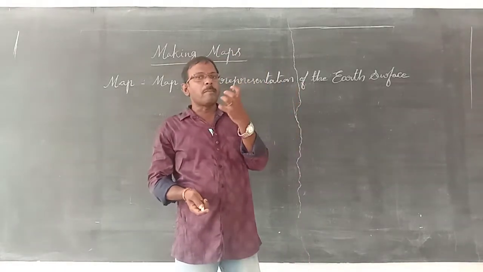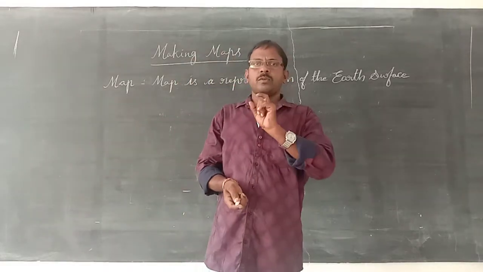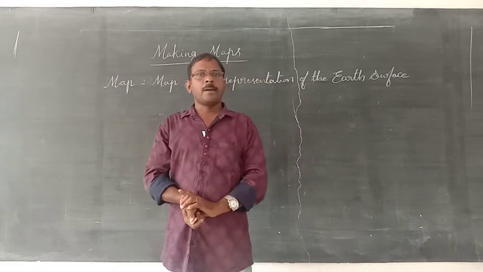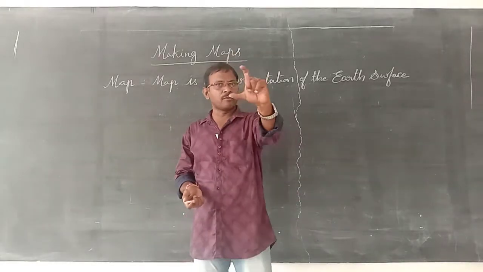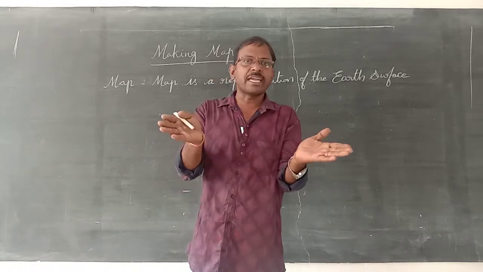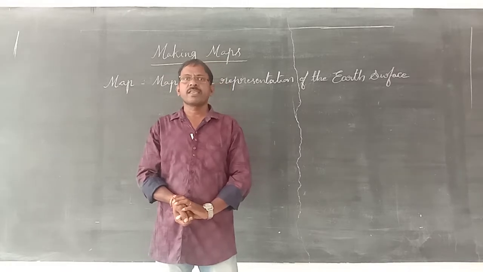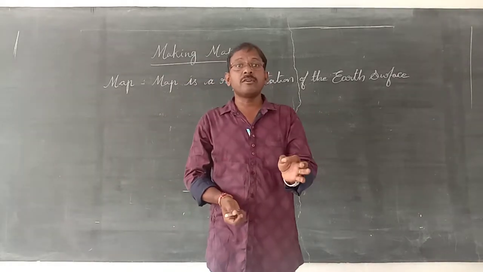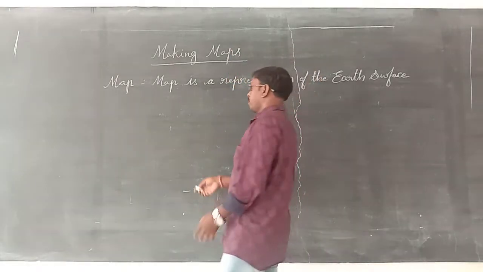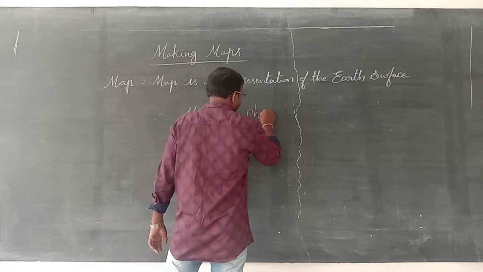So how was that map made? Here one thing we have to differentiate. What is the difference between a map and a photograph? We'll take a photograph and we'll see the map. Can you find out what is the difference between map and photograph? What features are in the map that are not in the photograph? We can see all the features in the map. We can't see them in the photograph.